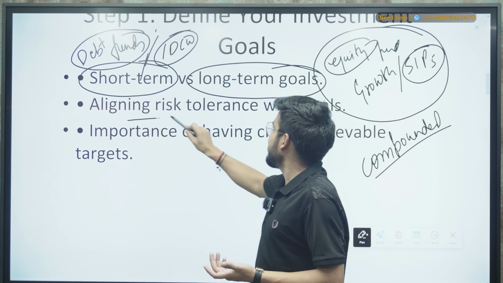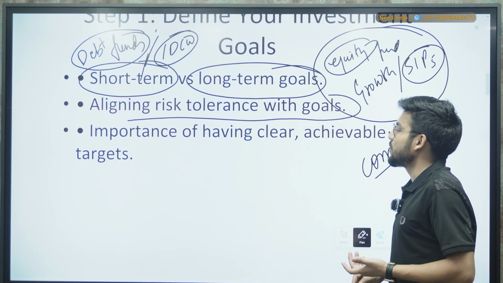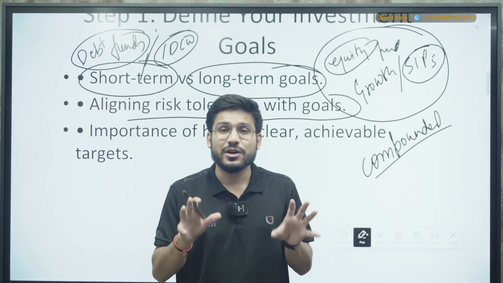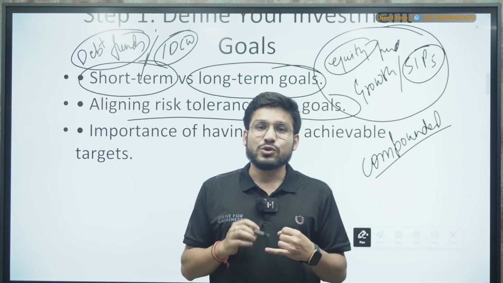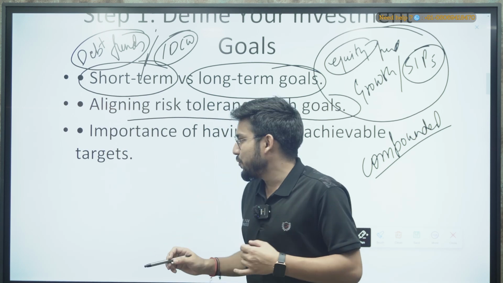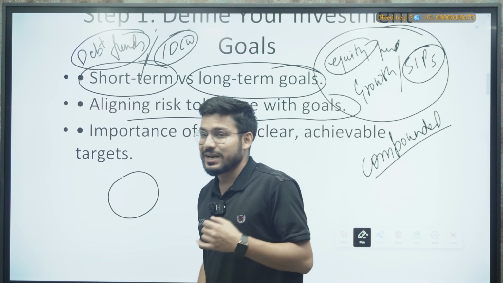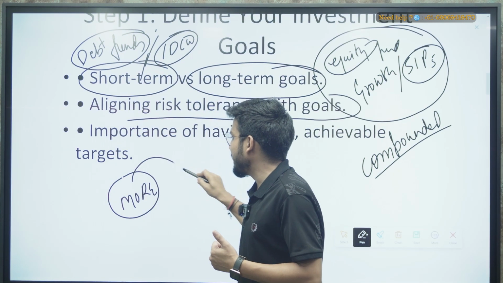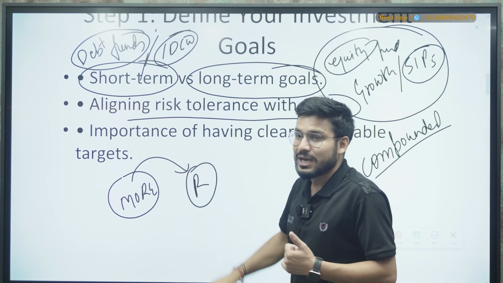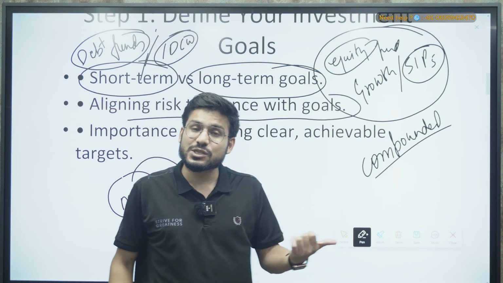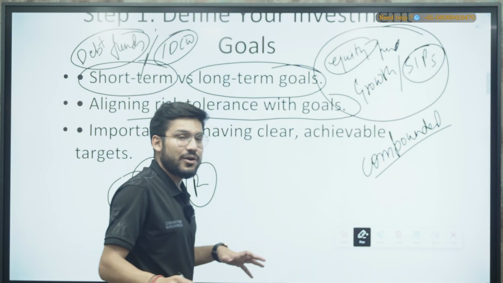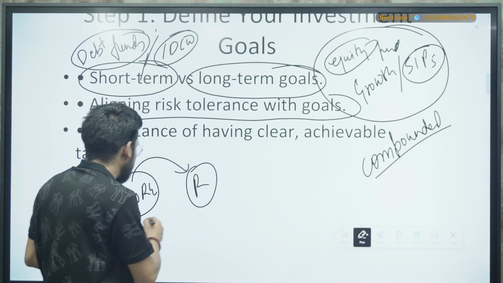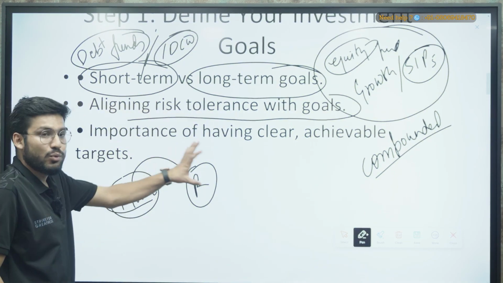Now, aligning risk tolerance with goals. If you are doing investment, you should be very careful about the risk. You should know your risk profile. If you are able and ready to take more risk, then more risk can provide you more returns. But if you don't want to take that much risk with your capital, then you have to be satisfied with moderate returns.